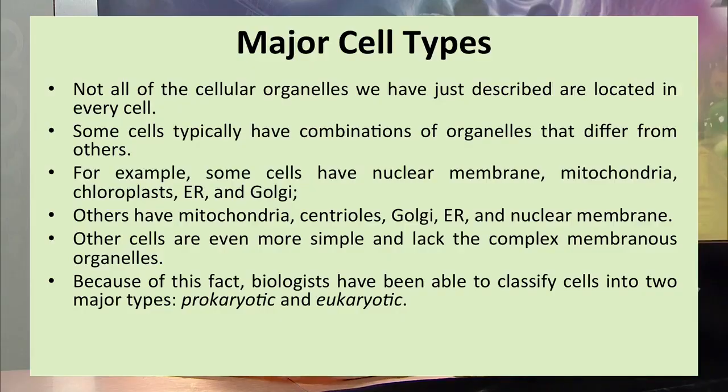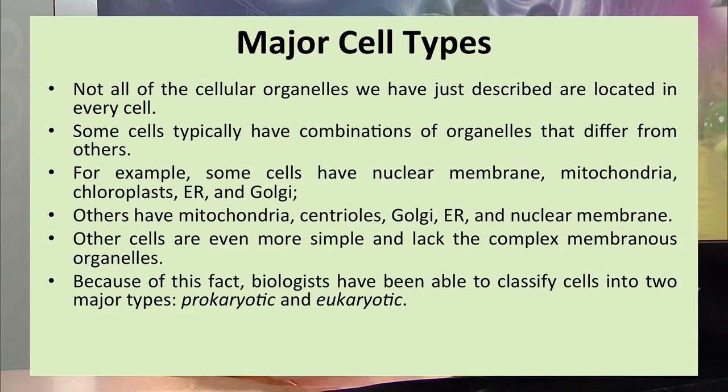So there are cellular organelles that are present in every cell, but it is not so that every organelle is present in each kind of cell. Some cells have some combination of organelles and some have other kinds of organelles. Some cells may have chloroplast, mitochondria, endoplasmic reticulum, Golgi body, and some other cells may have mitochondria, centriole, Golgi, endoplasmic reticulum and nuclear membrane.